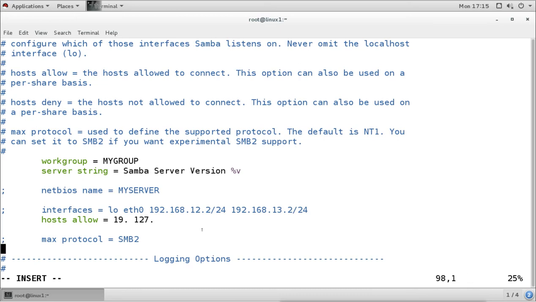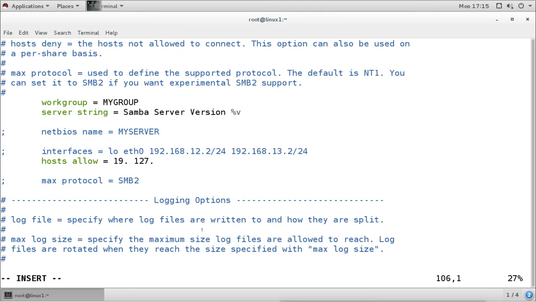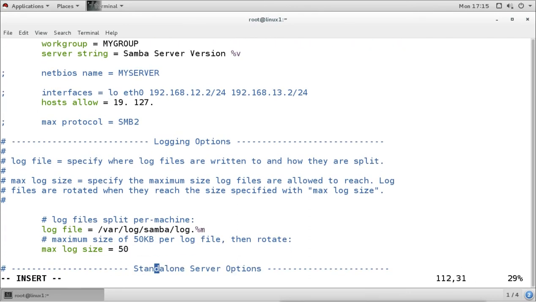Then the next section is for logging options. Here we can see the options are enabled for the log file, so it is going to create the log file. This is the maximum size it has decided for the log file. We can change it if we want.